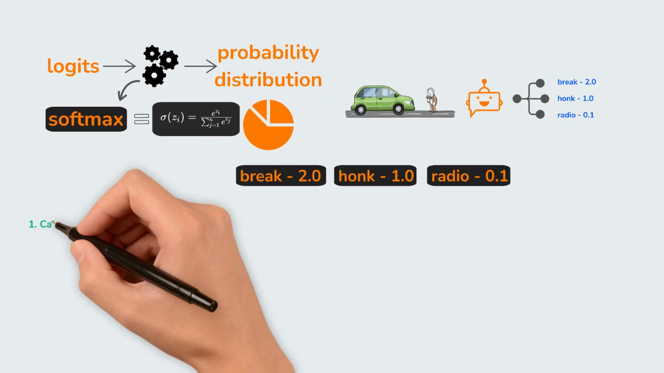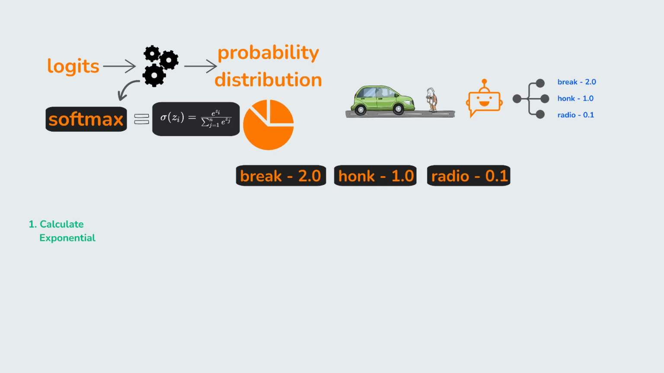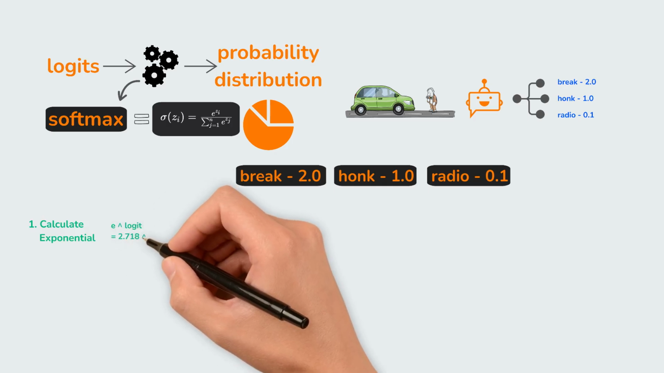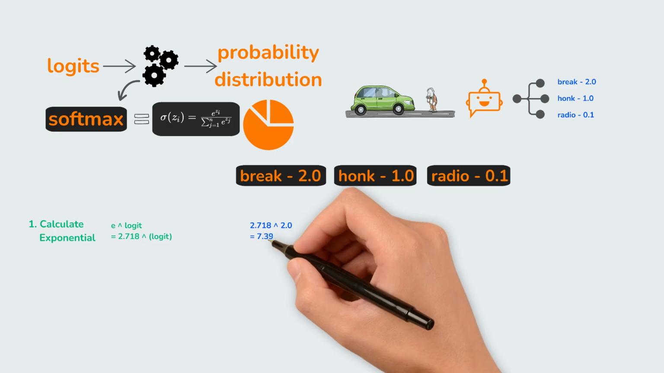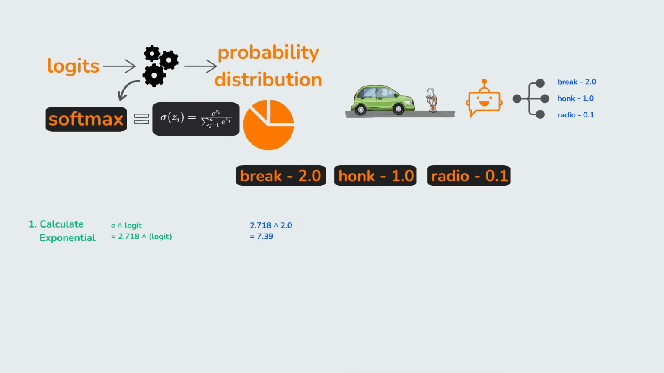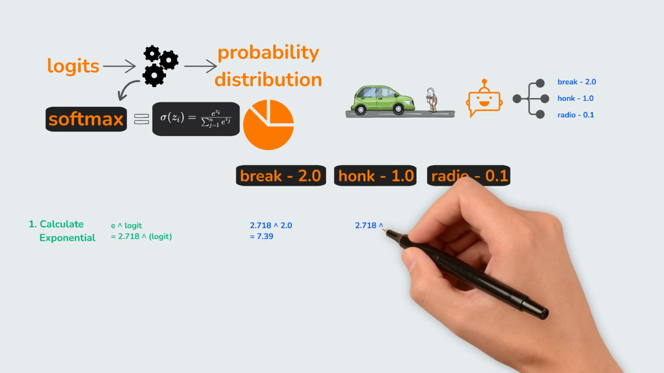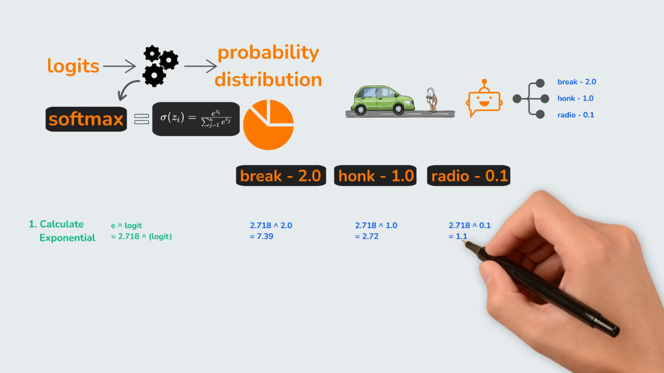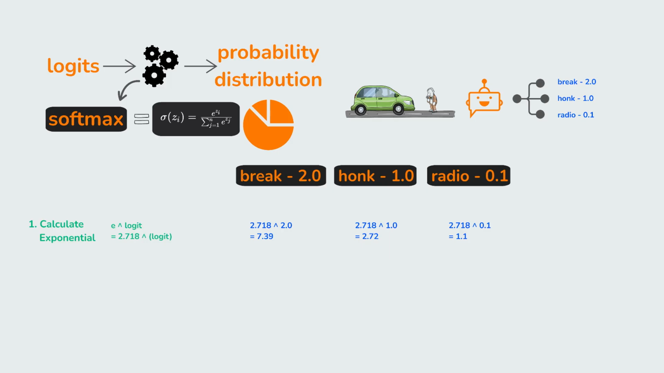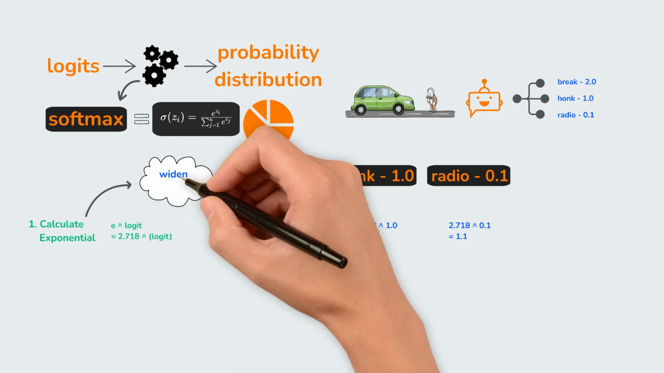Step 1. We calculate the exponential of each logit. That means we take the constant e, which is approximately 2.718, to the power of the logit. For brake, e to the power of 2.0 is about 7.39. For honk, e to the power of 1.0 is about 2.72. For radio, e to the power of 0.1 is about 1.1. Notice how the gap got bigger? The exponential function widens the difference between the top score and the others.